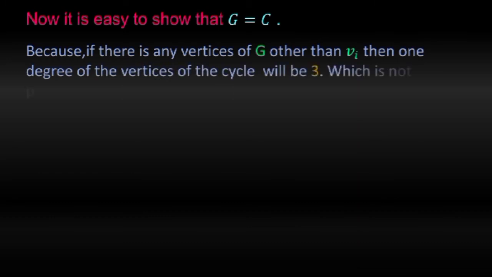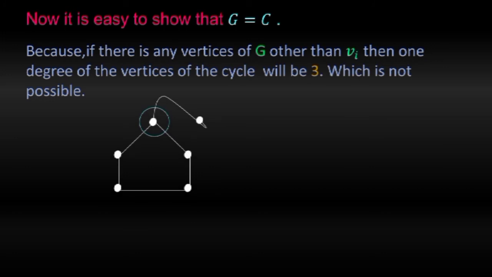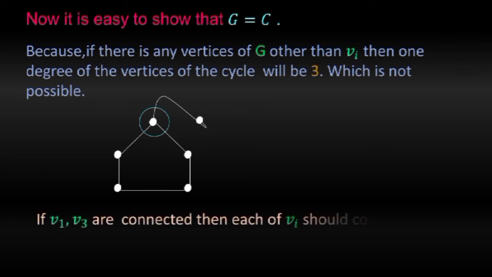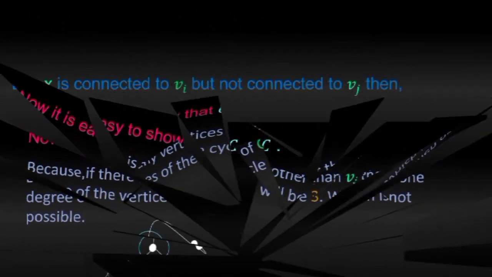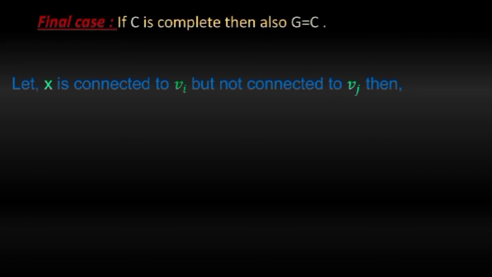Otherwise, if there is any other vertex that is connected to any of the vertices Vi of C, then the degree of that vertex will be 3, as follows, which is not possible. If V1 and V3 are connected, then Vi should be connected to all other vertices, which makes C a complete graph. Now it is the final case. If C is complete, then we also need to show that G equals C.